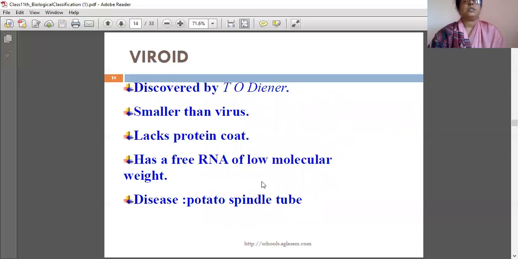And next one is viroid. It was discovered by Theodor Diener, and it is smaller than a virus. It lacks the outer protein coat. It has a free RNA of low molecular weight. It causes potato spindle tuber disease. Read it once: discovered by Diener, smaller than virus, lacks protein coat, has a free RNA of low molecular weight, causes potato spindle tuber.